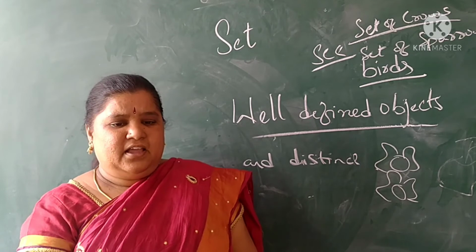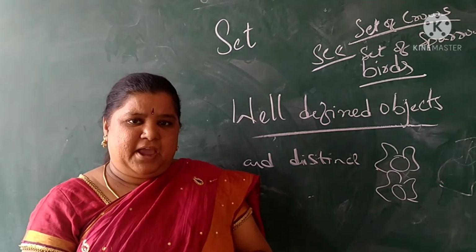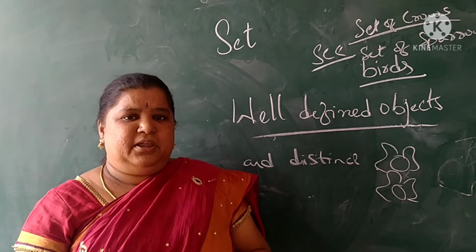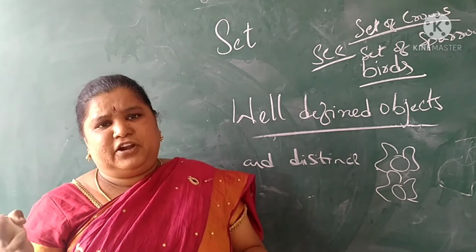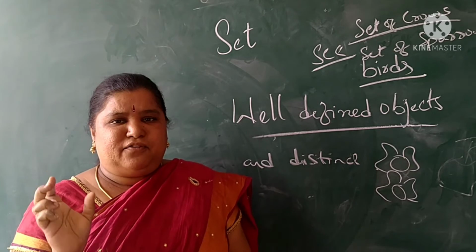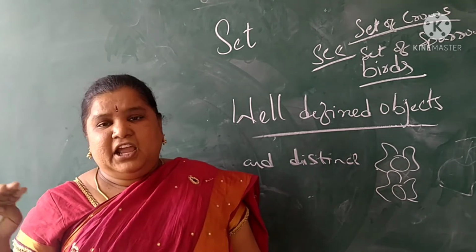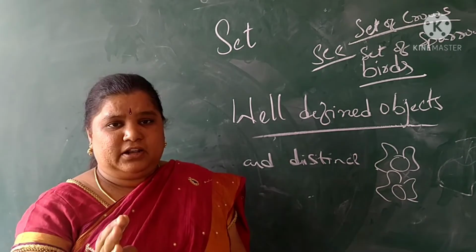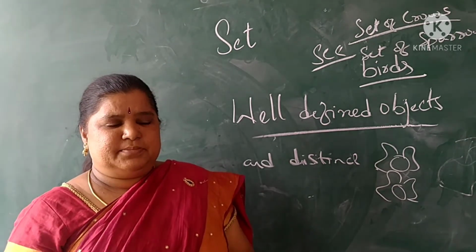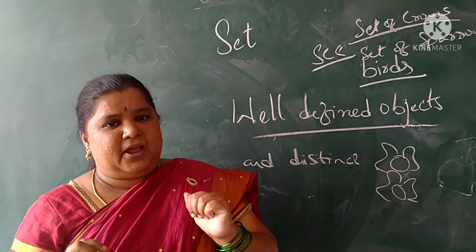We can say the set of trees: neem tree, mango tree, turmeric tree, different types of trees. If I say only neem trees, it may be here, that side, or all of them we can take. Or the set of mango trees, you can take the example of a mango garden.